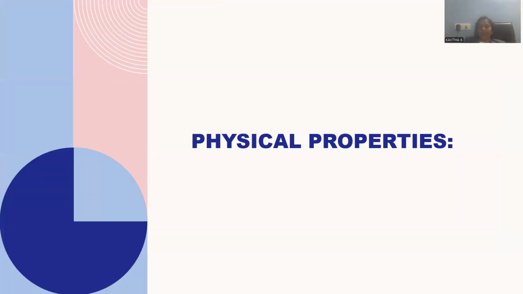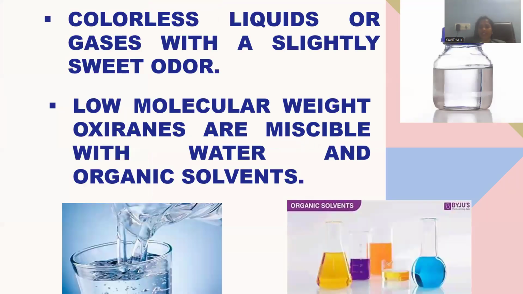Let me go to another segment for these oxiranes, called physical properties. How can we measure the physical properties of these oxirane molecules? It is a colorless liquid you can observe within the bottle. In certain conditions, it also exists in gaseous form, being a low molecular weight compound with a small number of atoms, so that gaseous or liquid forms are available, so we can mention it as evaporable. That means a volatile kind of liquid. It will be immediately transformed into gaseous form as well.